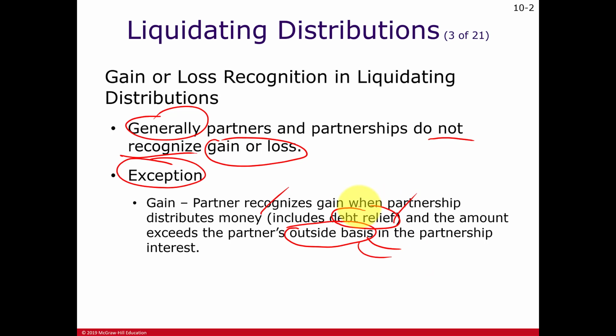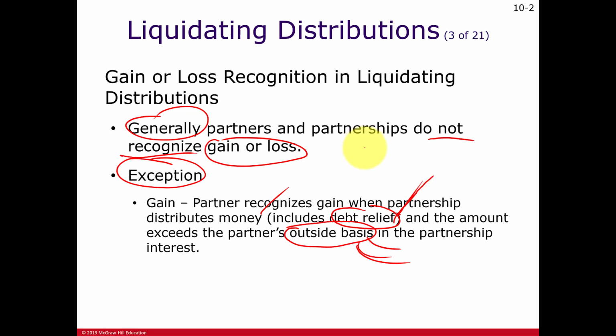Except again in our homework problems and maybe even the Learn Smart practice problems, they always say that the outside basis includes the debt, and when they talk about a sales price, they mention it as a separate amount. So you have to include this amount in the sales price.